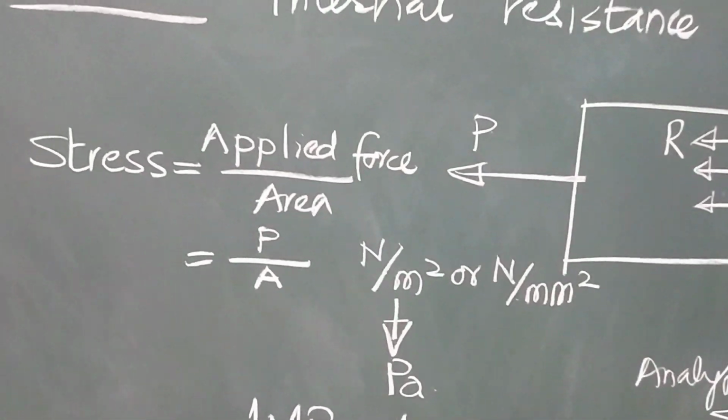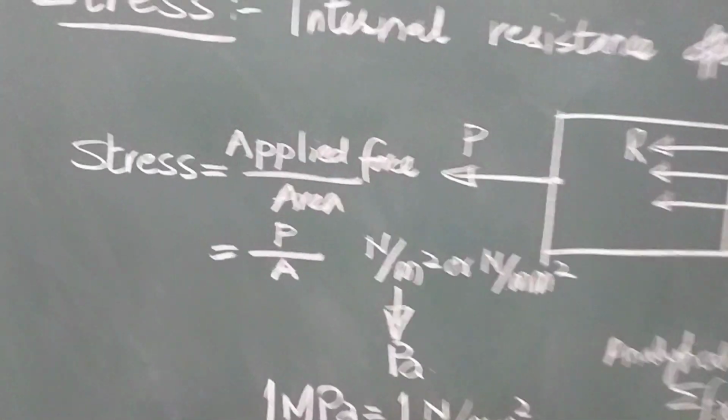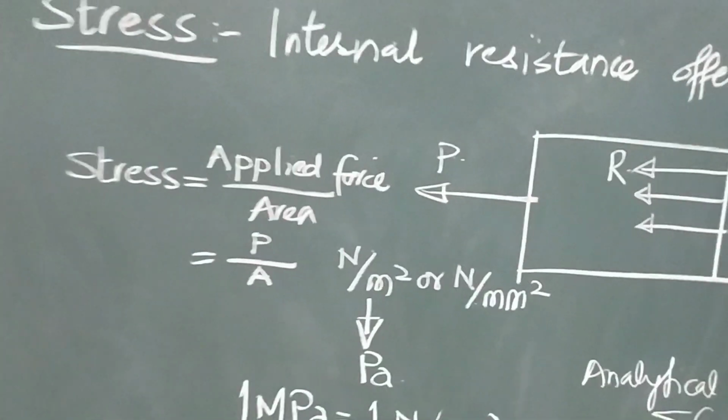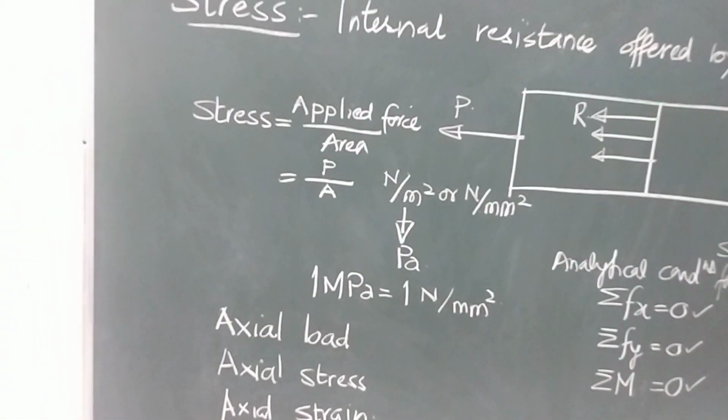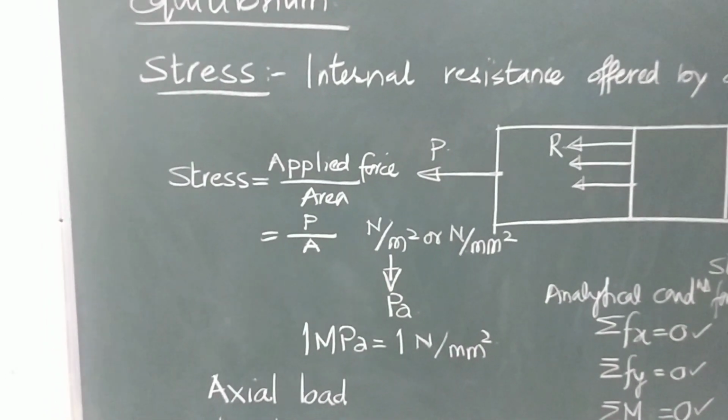So, ultimately stress is applied force divided by area. This R is equal to this applied force. So, stress is nothing but applied force upon unit area.